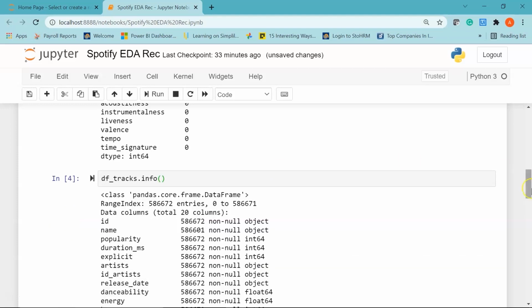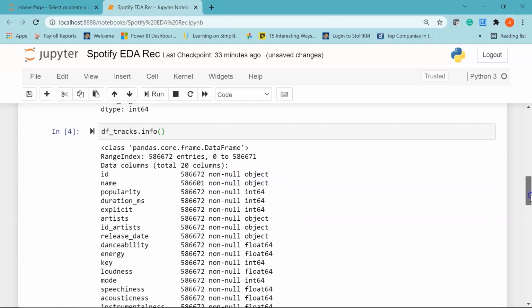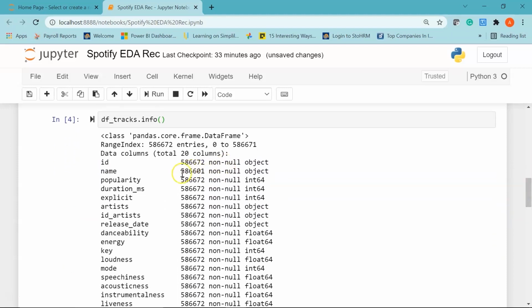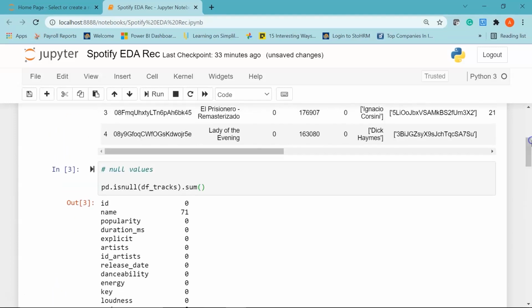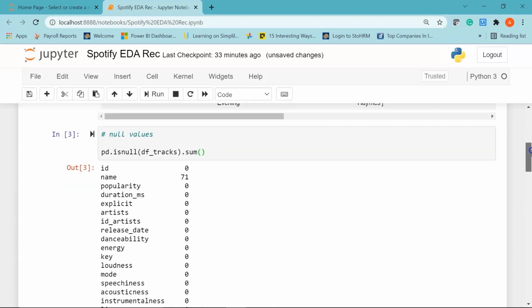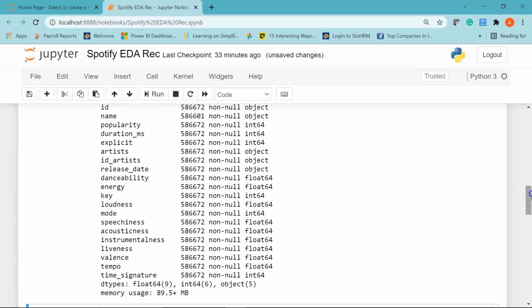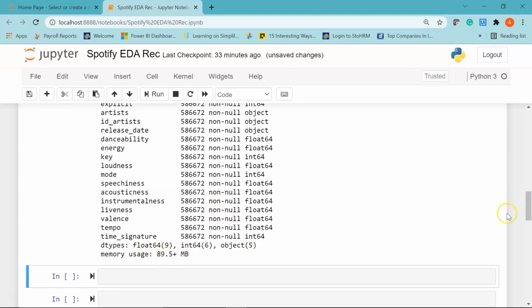If I run it, you can see there are a total of 5,86,601 names of the songs present in the dataset, while the rest all have 5,86,672. So clearly there are 71 song names or soundtracks missing from our dataset. And below you can see the data types. We have float, integer and object, and then you can see the memory usage. Cool.